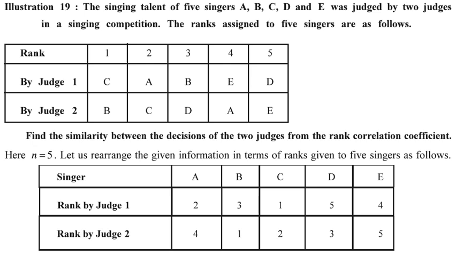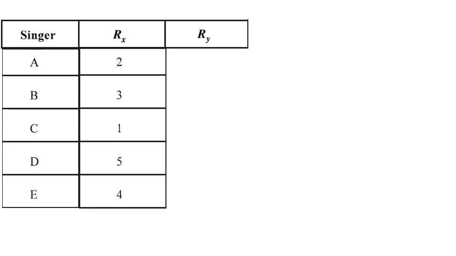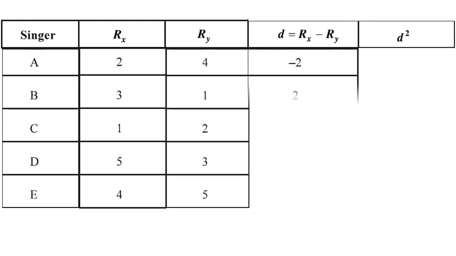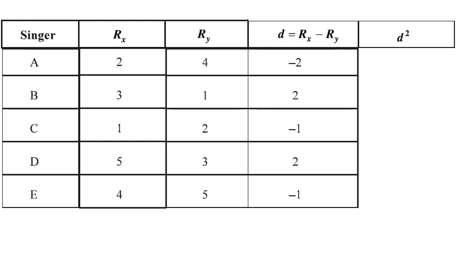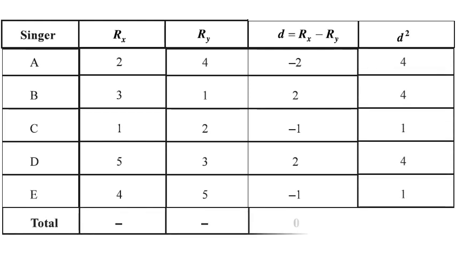Once we are done with this, we need the rank by judge 1 as Rx and the rank by judge 2 as Ry. It will be something like this: singer, Rx, Ry, singers are A, B, C, D, E, Rx is 2, 3, 1, 5, 4 as we have converted in the previous slide, Ry is 4, 1, 2, 3, 5. We will get the difference and the squares. The differences are negative 2, 2, negative 1, 2, negative 1, the squares are 4, 4, 1, 4, 1, and we will make a total. The D total should be 0, and the D square total should be 14.